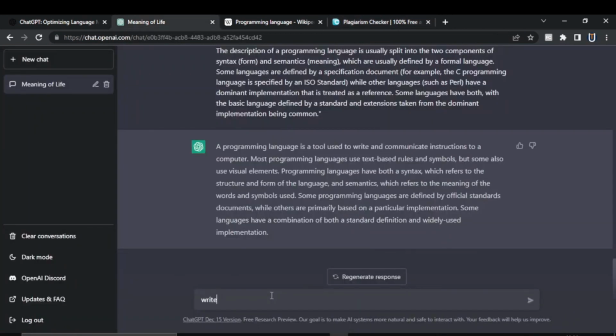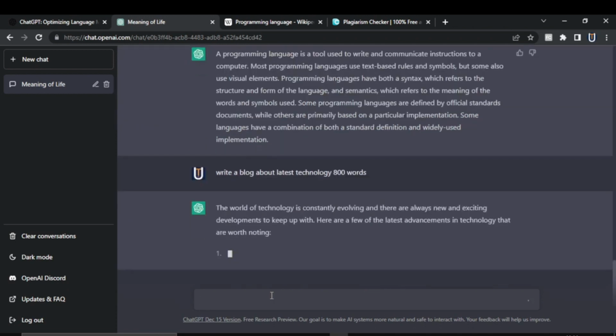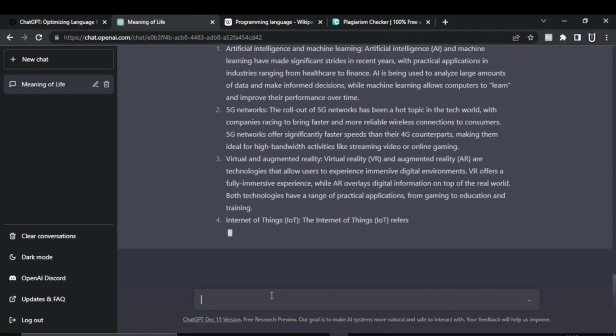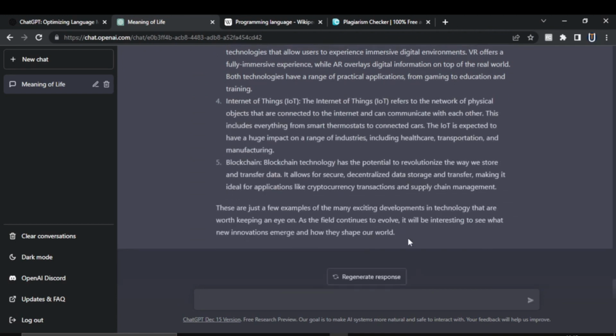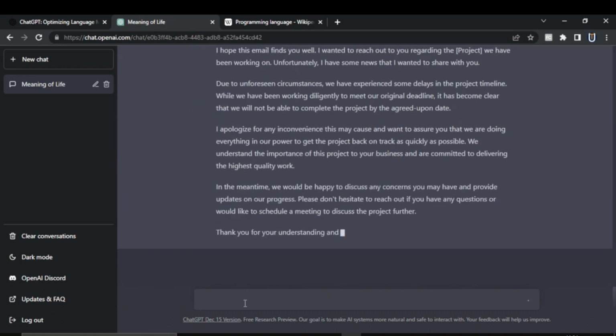You can also ask it to write a blog about anything, like write a blog about latest technology. So you can see it has written me a complete blog. This AI can take a lot of jobs away. Speaking of jobs, let's see if it can write a mail. Write a mail to client about project delayed. Here you go, it can also write a mail. It can also write an essay and even a letter.